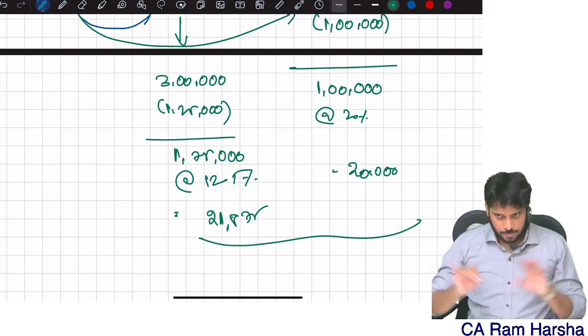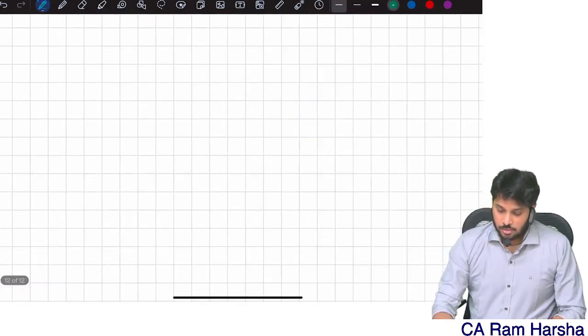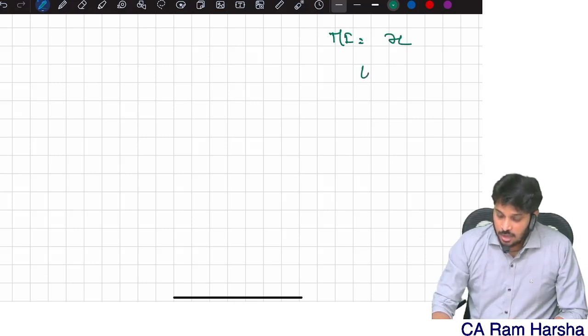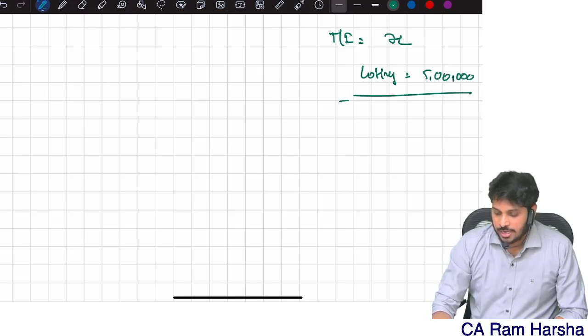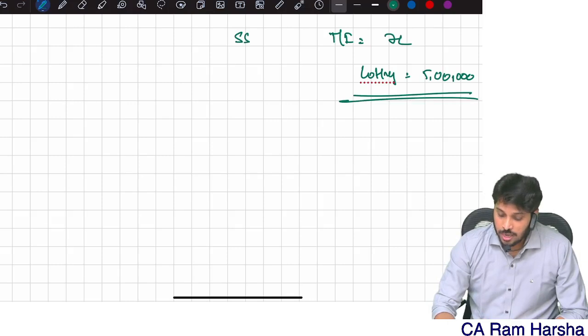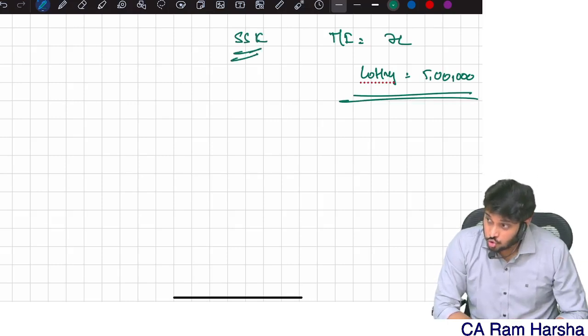Are you clear? Now another example. My total income is 7 lakhs. The only special income I have is lottery income, which is 5 lakh. And I'm a super senior citizen.